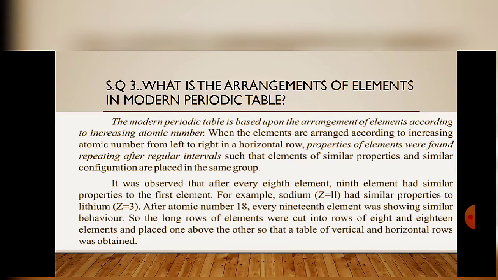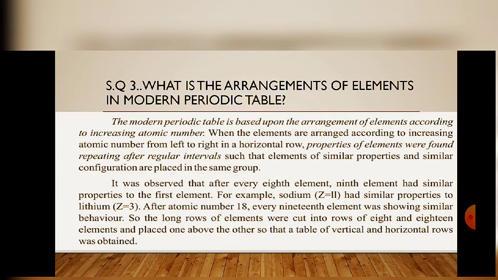After atomic number 18, every 19th element was showing similar properties, because the fourth and fifth periods contain 18 elements, so repetition of properties will occur after 18 elements. And similarly with the 6th and 7th periods, because they contain 32 elements. After atomic number 18, every 19th element was showing similar behavior. So the long rows of elements were cut into rows of 8 and 18 elements and placed one above the other. So a table of vertical and horizontal rows was obtained.